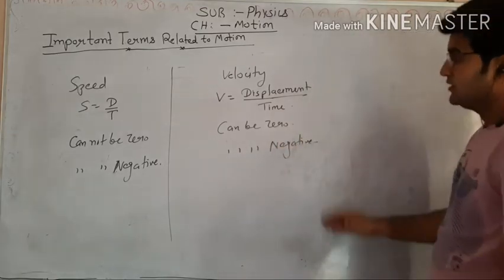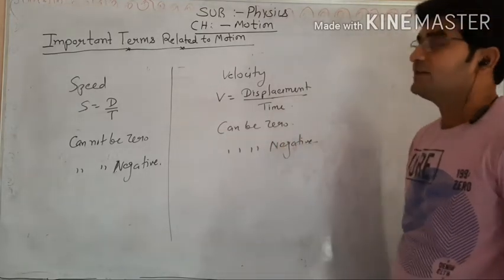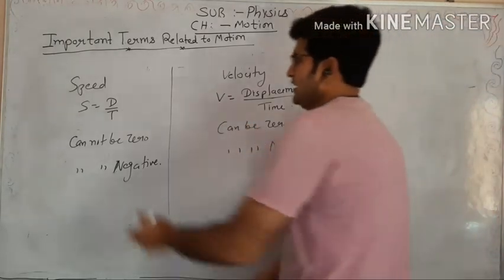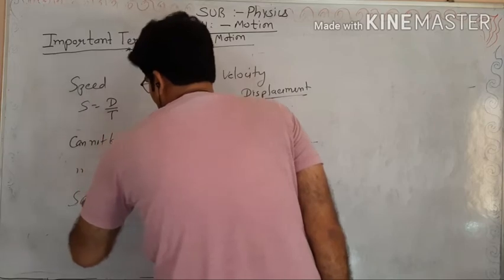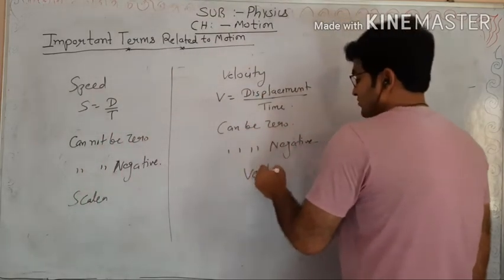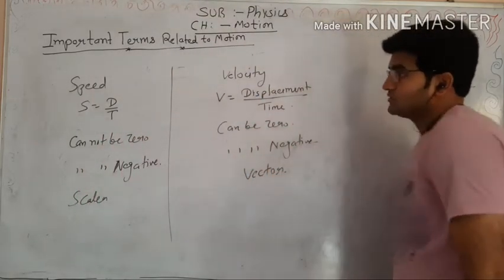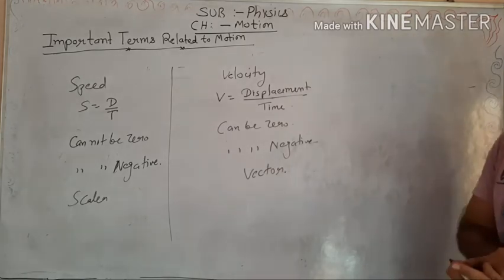So this is the basic difference between speed and velocity, and you know very well, I told you at the start, one is a scalar and the other is a vector quantity. So this is the basic difference between speed and velocity.